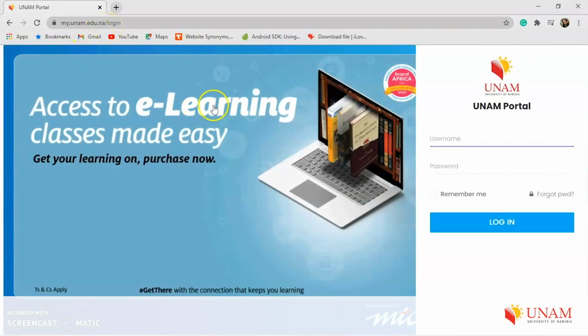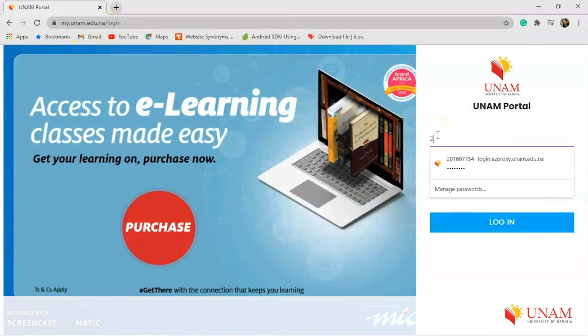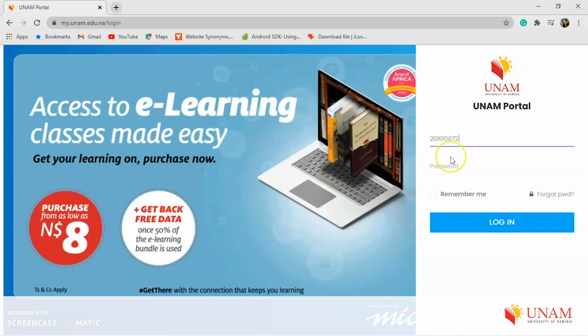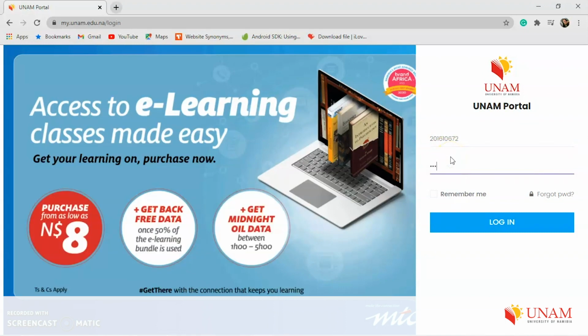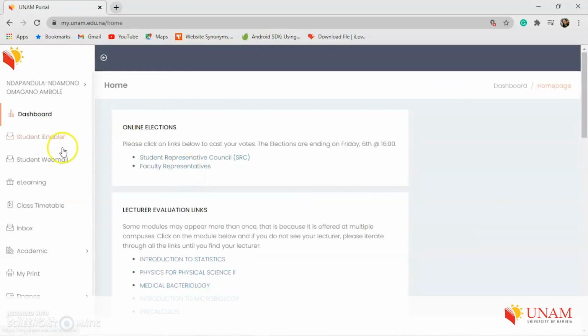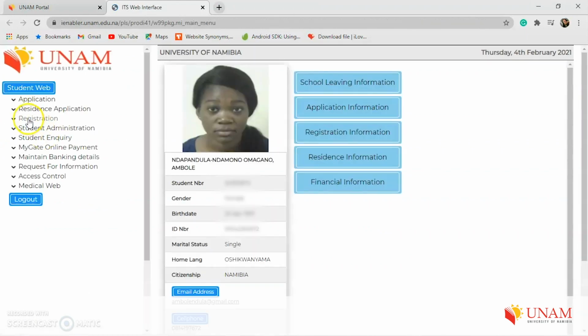So what you need to do is log into your student portal by adding your student number and your student password. I'm going to give you a moment to log in. Once you've logged in, you can look at the left-hand side of the screen and there you'll see the student enabler. Click on it, and this is the screen that you will use to register online.